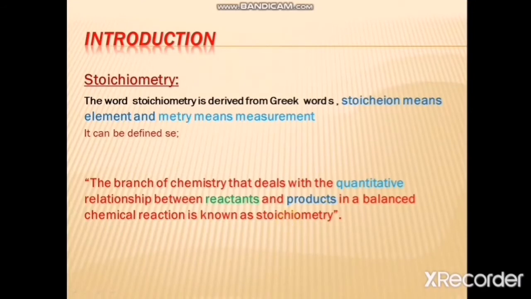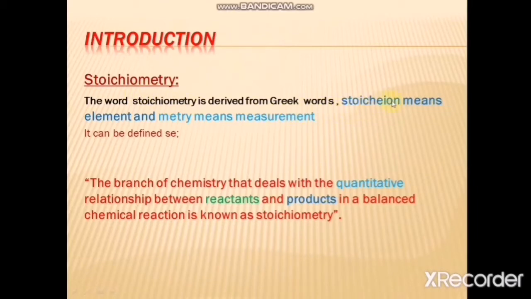First of all, we have the first topic, which is the introduction of stoichiometry. Dear students, first of all, we will justify the word stoichiometry. The word stoichiometry is composed of two Greek words.